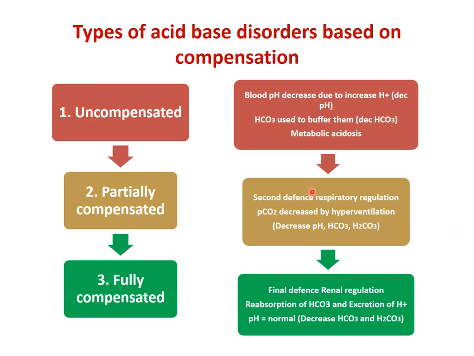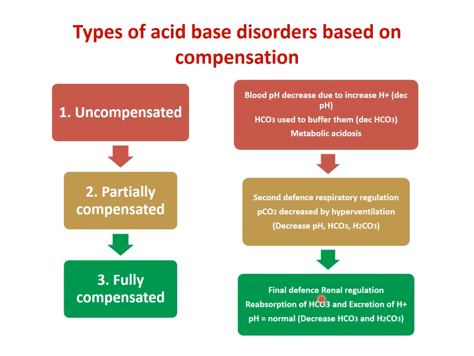So what picture occurs if you take blood for arterial blood gas analysis at this time? Here the pH has already decreased, the bicarbonate concentration has already decreased, and compensation is only starting. So the bicarbonate concentration and the carbonic acid concentration are going to decrease. Still the pH is not normal and the ratio is still less than 20. Now what happens in full compensation?